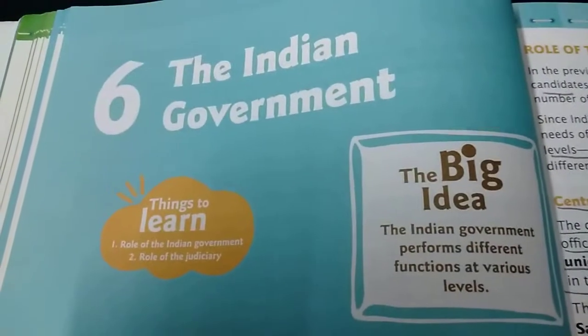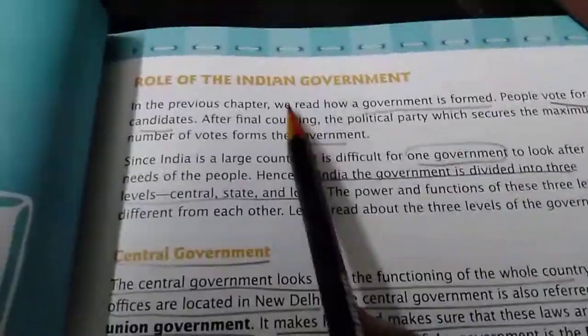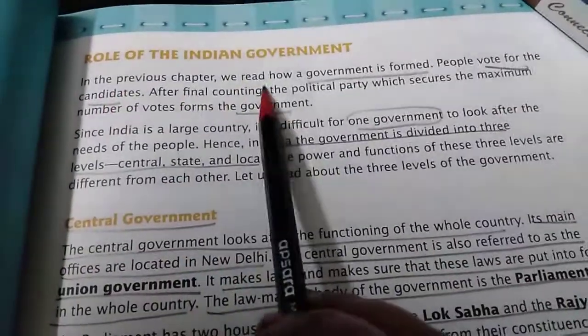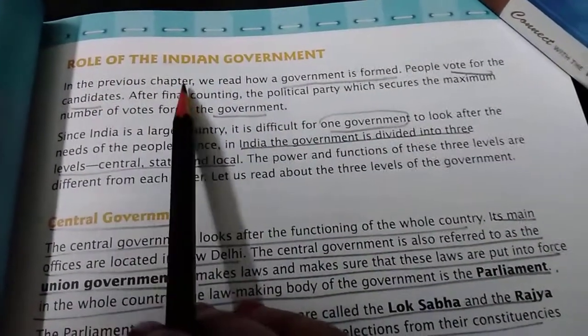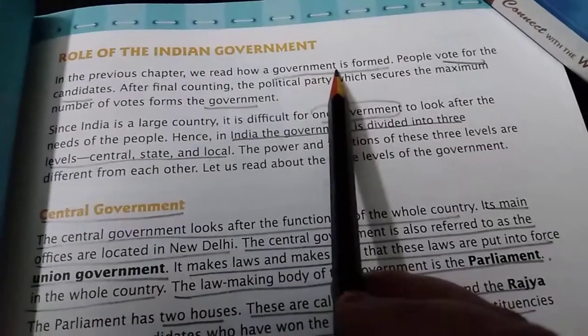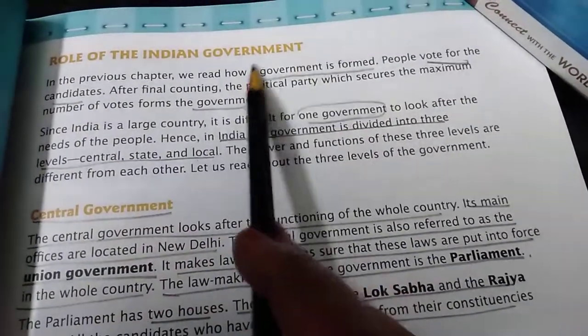We will start the new chapter, that is chapter 6, the Indian government. First of all, we will learn about the role of the Indian government. In the previous chapter, we read how a government is formed. In the election chapter, we have read how the government is formed. People vote for candidates.